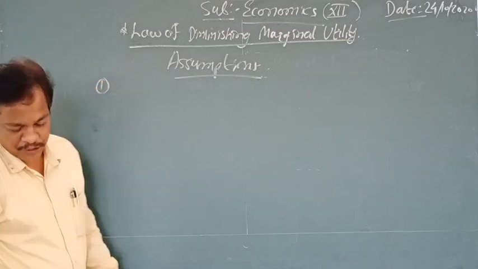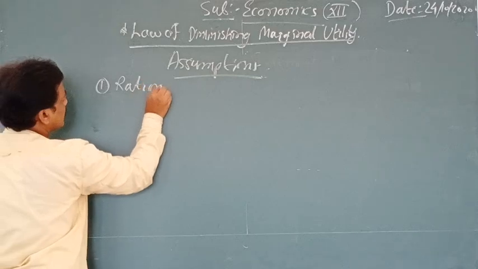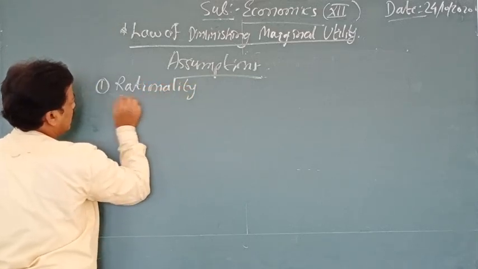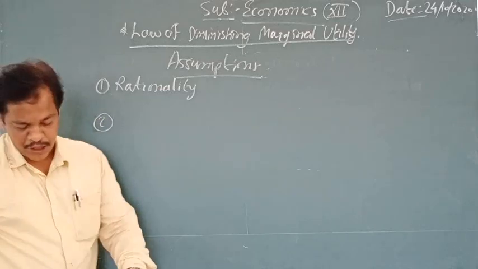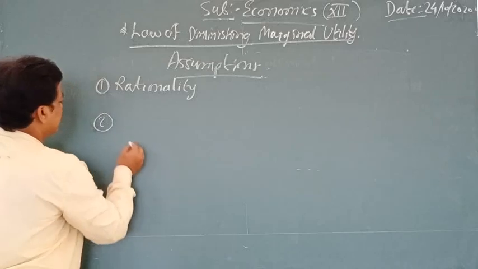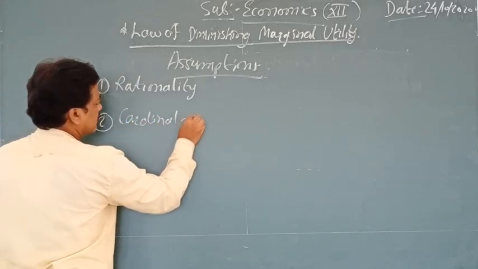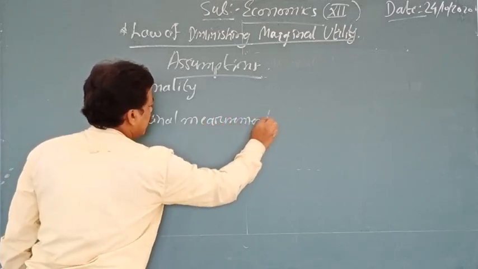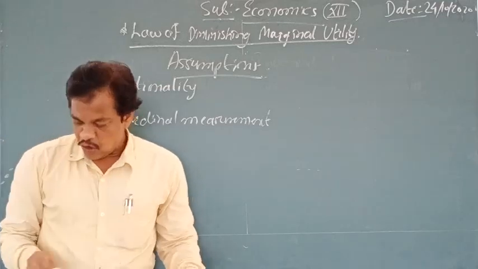Point number 1, that is rationality. Point number 2, cardinal measurement. Point number 3, homogeneity.